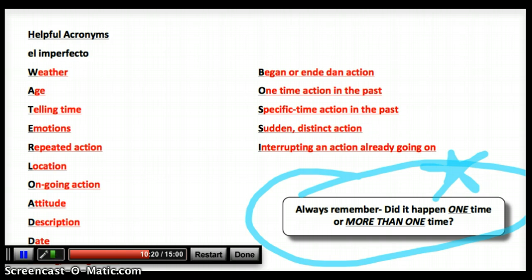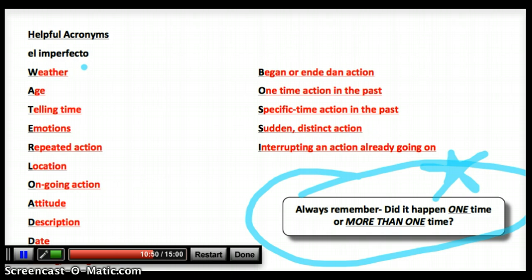All right, helpful acronyms. So for the imperfect, we've got WATERLOADS, and we'll get to that bottom one in a minute. But let's start at the top, weather. A lot of this stuff reminds me of SER versus ESTAR. If it's something that's more of a description, like something that would go on the SER chart, it's probably going to be under the imperfect.